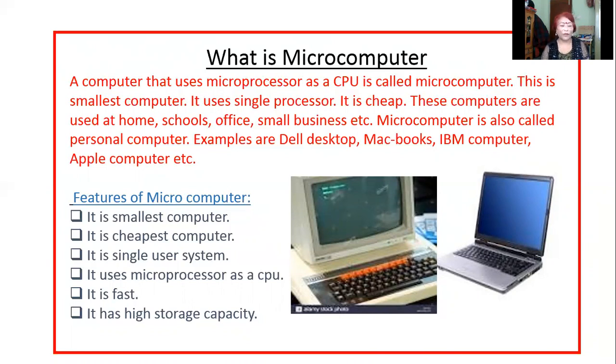Now, features of microcomputer. See, it is very simple. You can see yourself also. The features of a microcomputer: it is the smallest computer. See on the screen. It is the cheapest computer. It is a single user system. You know why it is called a single user system. It uses a microprocessor as CPU. It is fast. It has high storage capacity. So these are the features of a microcomputer.